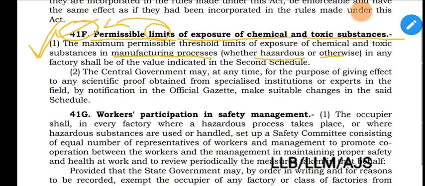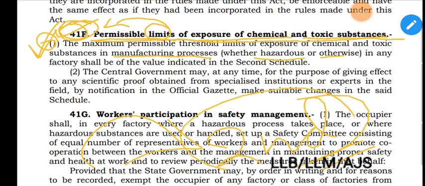So to find out the permissible limit of exposure of chemical and toxic substances in a factory carrying on a manufacturing process, whether the factory is hazardous or not, we have to refer to the second schedule of the Factories Act 1948. That's all. So for this 41F1, we have to remember, we have to see the title and then the second schedule.